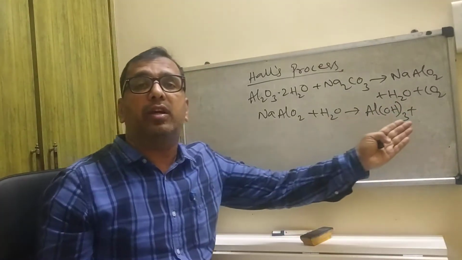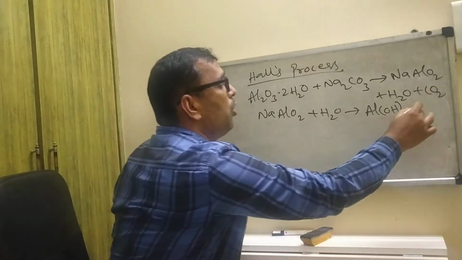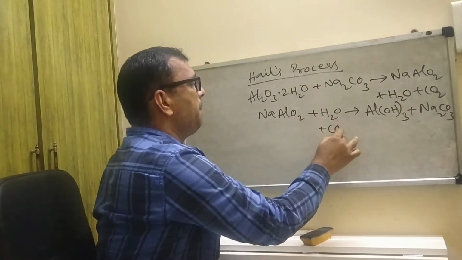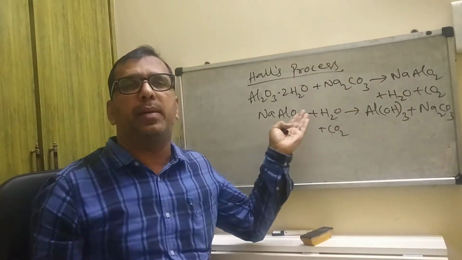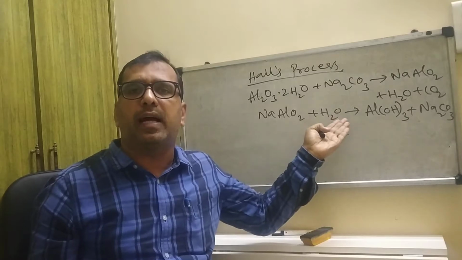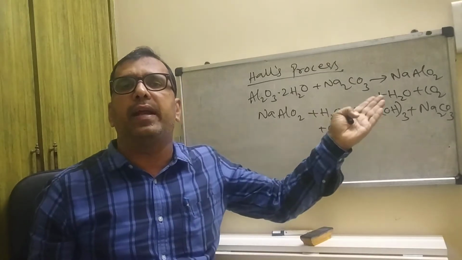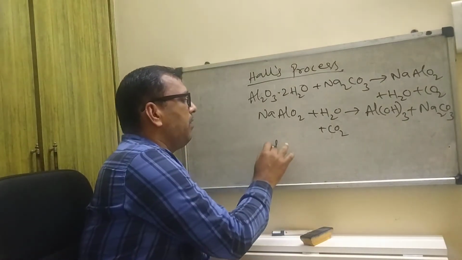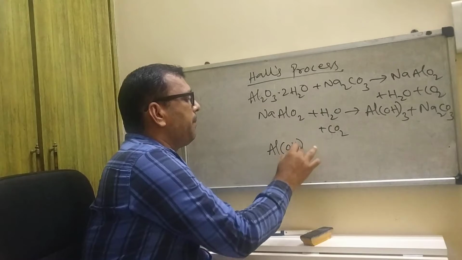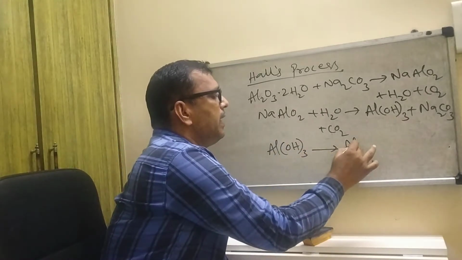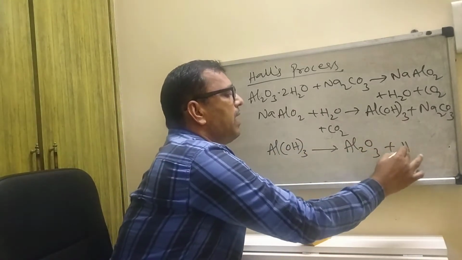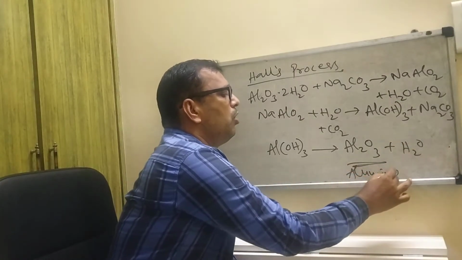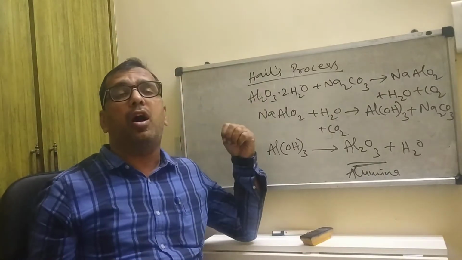So here aluminium hydroxide, and finally here sodium carbonate is produced. What happened? They further react to form sodium aluminate plus water plus carbon dioxide, to form sodium carbonate and water, and aluminium hydroxide is produced. Again, aluminium hydroxide on heating is naturally converted into water and alumina. This is called alumina.